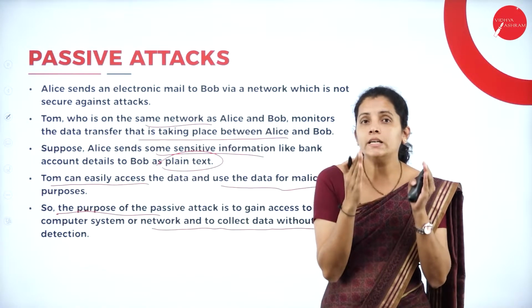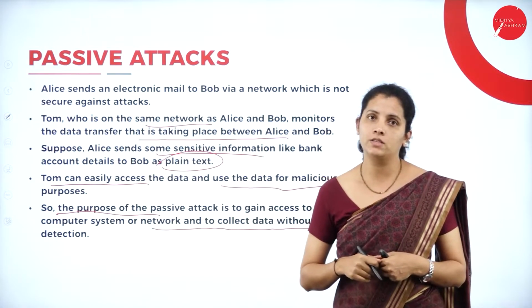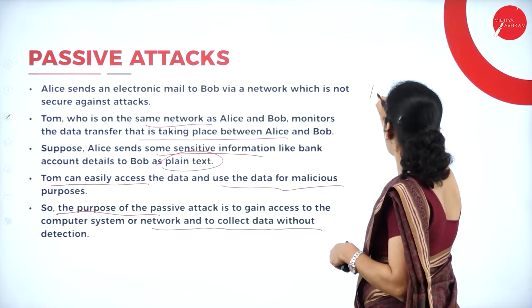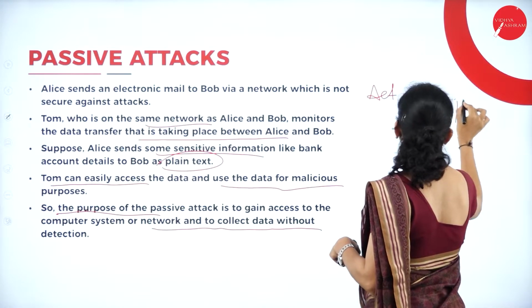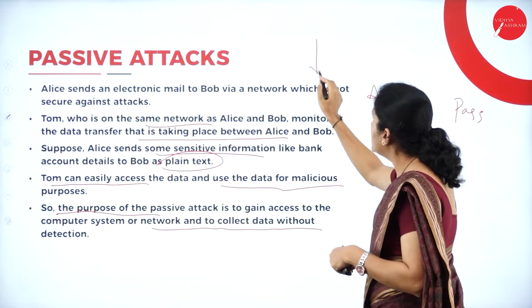So dear students, till now we discussed what an active attack is and what a passive attack is. Now tell me the difference between active attack and passive attack. Consider the characteristics.